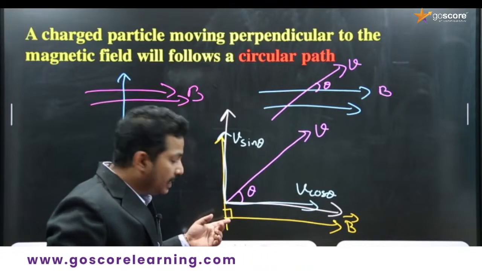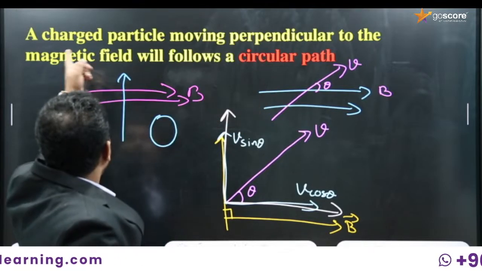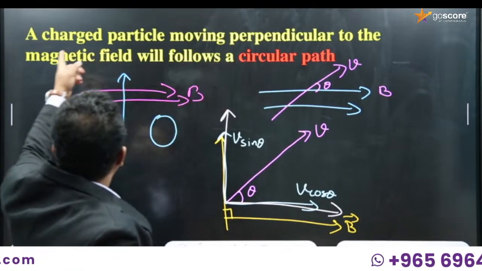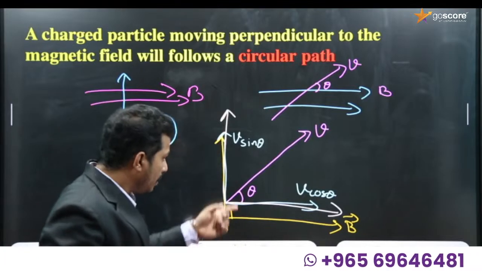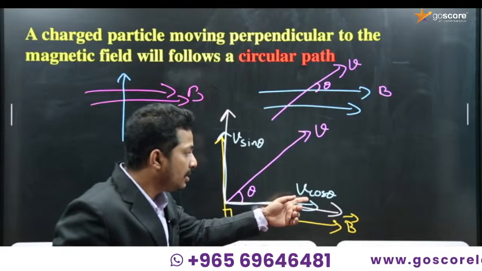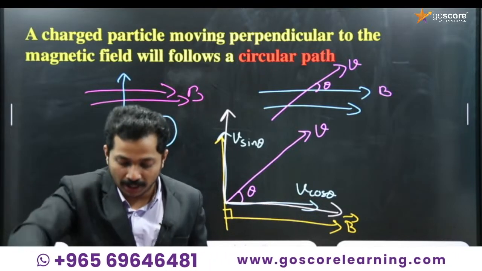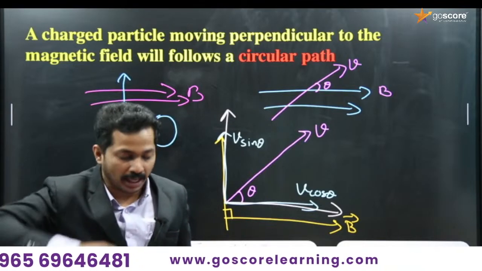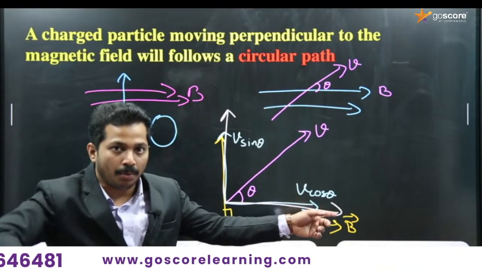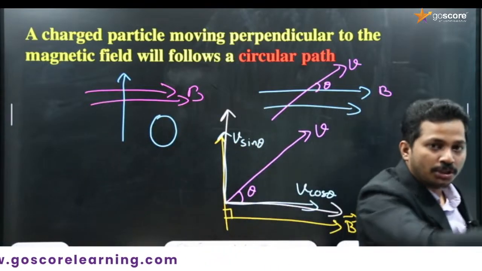So due to that 90 degree angle, it will possess a circular path. A charged particle moving perpendicular to the direction of the magnetic field will have a circular path. So due to v sin theta, there will be circular motion. But v cos theta doesn't have any force. Along with that, due to this cos theta component, it will move in the x direction. So along with the circular motion, it is moving in the x direction.